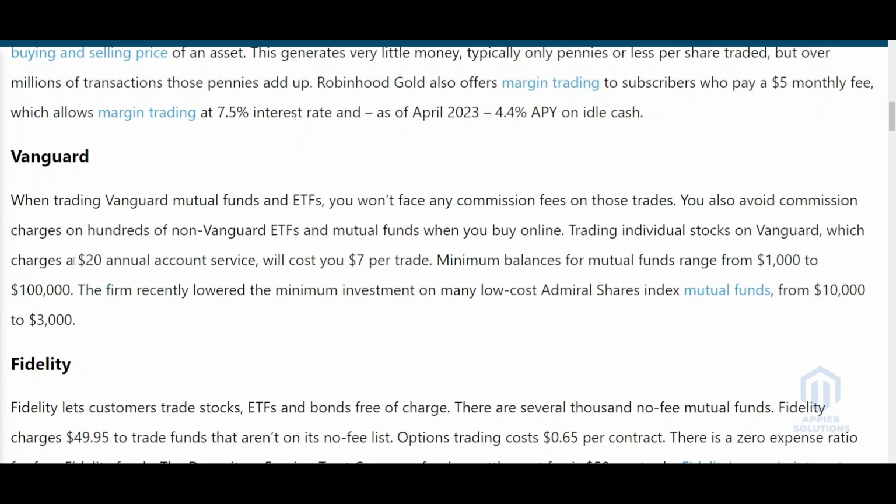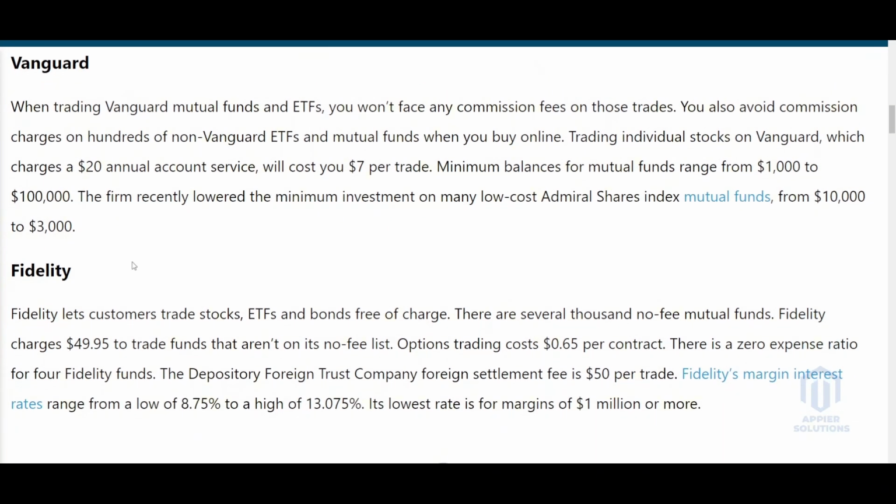Now Vanguard. When trading Vanguard mutual funds and ETFs, you won't face any commission fees on those trades. You also avoid commission charges on hundreds of non-Vanguard ETFs and mutual funds when you buy online. Trading individual stock on Vanguard, which charges a $20 annual account service fee, will cost you $7 per trade. Minimum balance for mutual funds ranges from $1,000 to $100,000. The firm recently lowered minimum investments on many low-cost Admiral Share index mutual funds from $10,000 to $3,000.